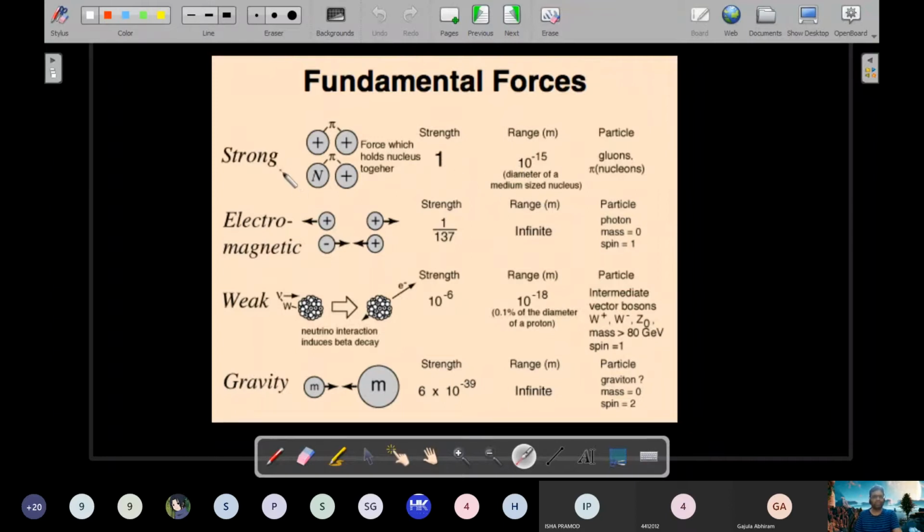To compare the strength of the other forces, we'll take the strength of this as 1 unit. Let's suppose, just for fun, the strong nuclear force strength is 1, and let's see how the other forces fare in comparison.